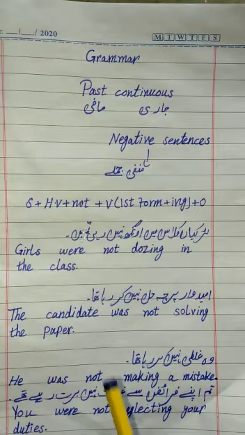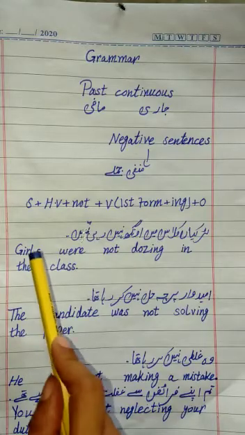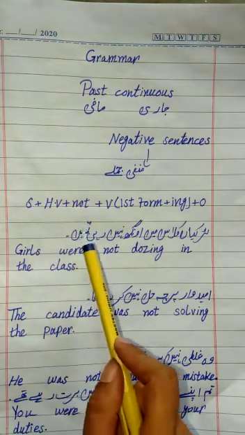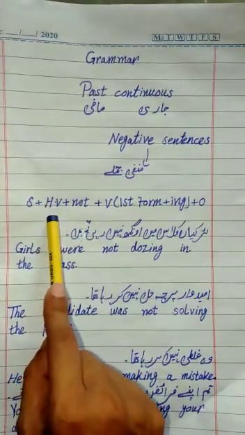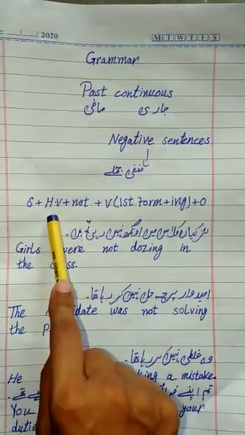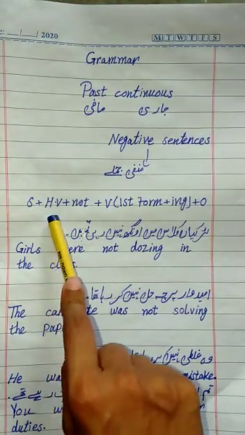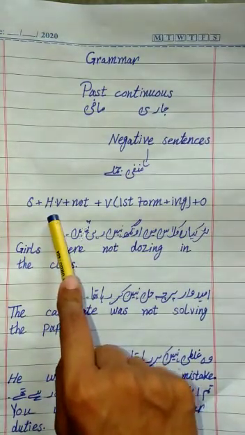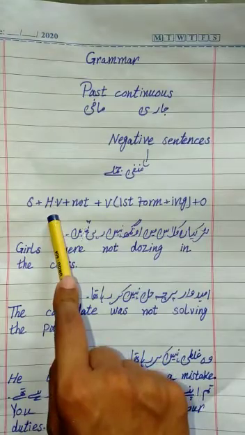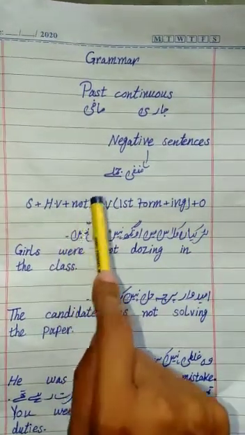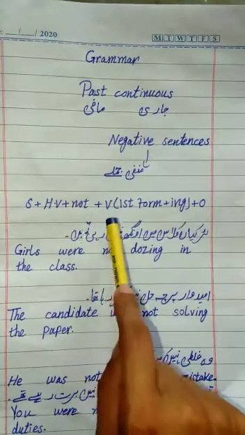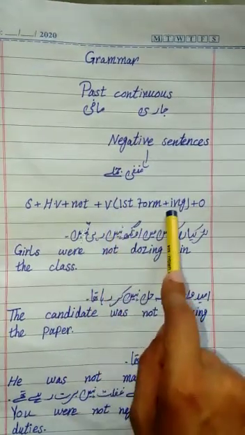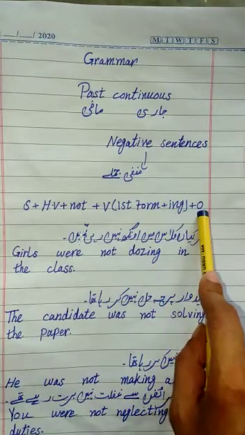Now students, look at the structure of negative sentences according to past continuous tense. Firstly, we will put subject, then helping verb. Helping verb we put according to subject. If subject is singular, then we put was. If subject is plural, then we put were. After that we put not. After it we put verb. In verb we put first form with ing, and then we put object.